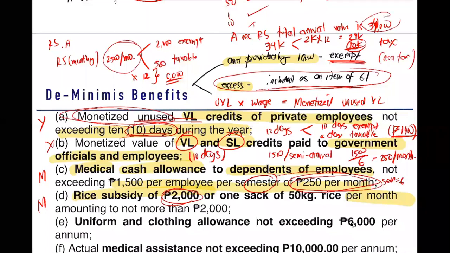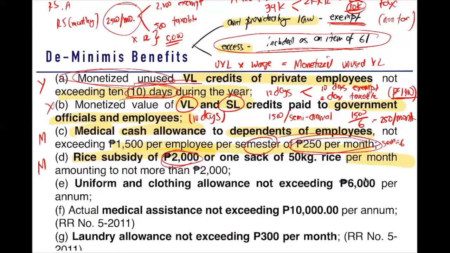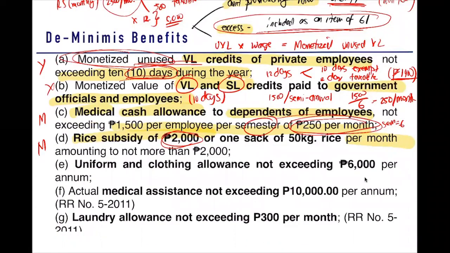So kanina yung example natin is nagbigay ng amount per month. Ngayon, binigay yung annual amount. So, tanggalin mo yung annual exempt, which is 2,000 per month. So, 2,000 times 12, 24. 34 less 24, we have 10,000 remainder. Okay? So, take note, rice subsidy is, again, monthly. Next, uniform and clothing allowance, 6,000 per annum.